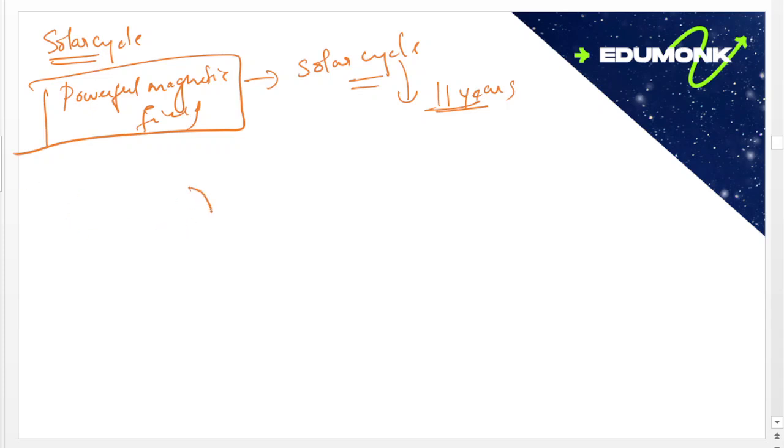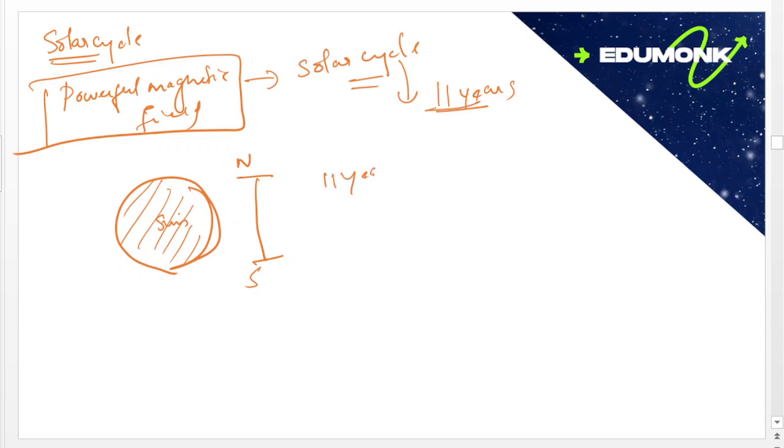If you know, this is the sun, an energized hot gas ball. So there is a north pole and a south pole. In each 11 years, its poles will switch. The north pole will go to the south and the south pole will go to the north. This is known as the solar cycle, which repeats every 11 years.